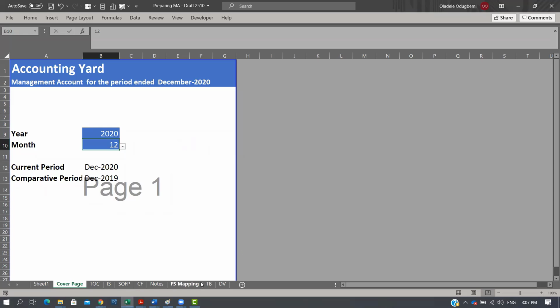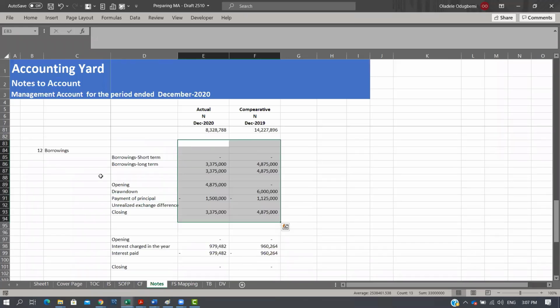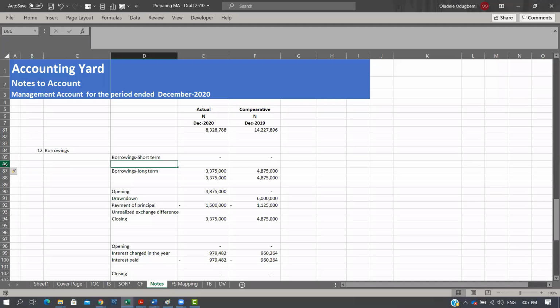The major thing you need to note is that in our notes, in our borrowings, we can create a category called borrowings from intercompany, just to make it clear. Because if, for example, you want to do a consolidation, it makes it clear for you, and it also helps in managing how you treat it in your movement.